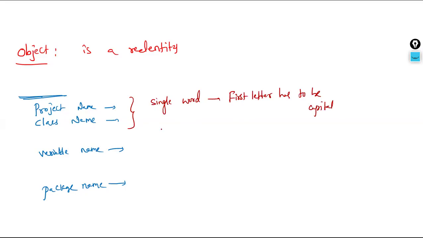Then the next question: what if it is a combination of more than one word, like my project, my class, or my Aadhaar, two words? Then again the rule is the same: every new word has to start with a capital letter. That's the naming rule.